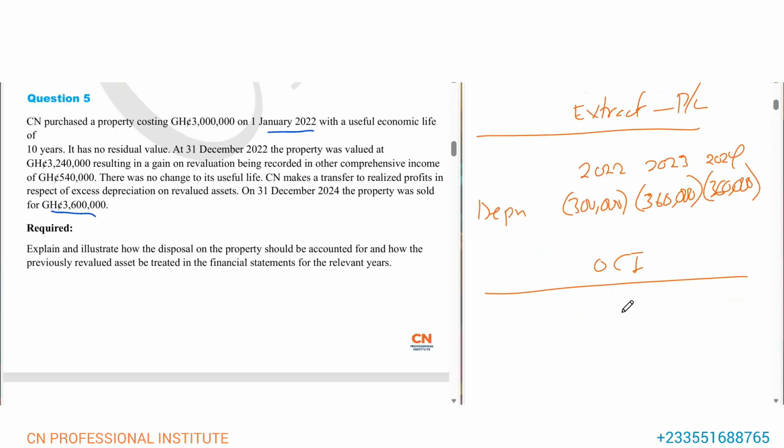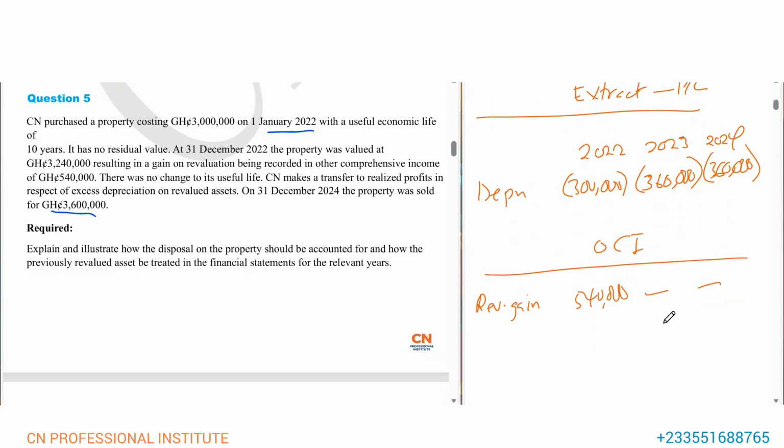With the OCI, we have revaluation gain. For 2022 we have 540,000. In 2023, there's no gain. In 2024, there's no gain.